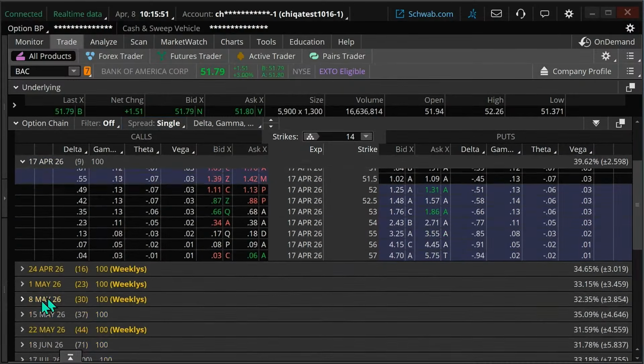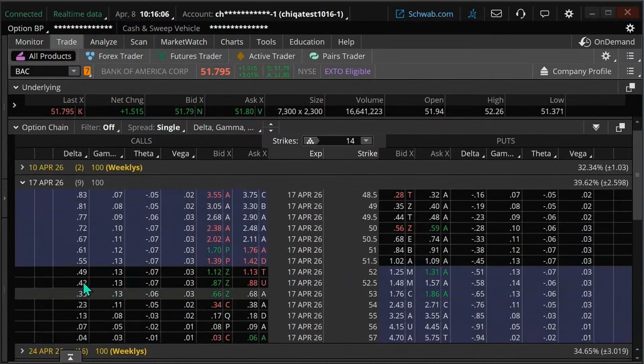Now, I can go out further, but if the purpose of this specific trade is specifically to target earnings, then we don't need to buy out farther than that. We can just go to the first one that expires after earnings.